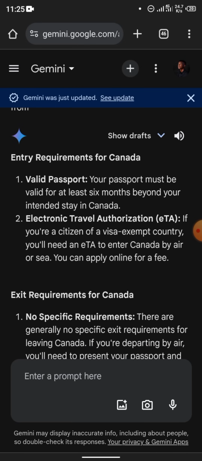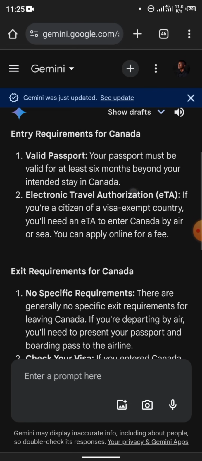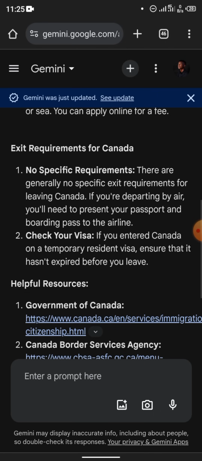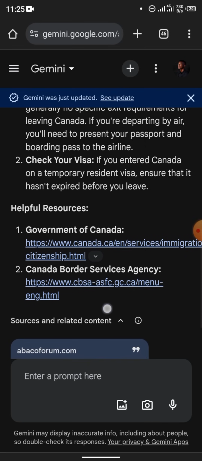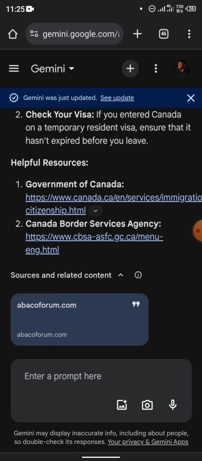You can see valid passport. Your passport must be valid for at least 6 months. Then this ETA, electronic travel authorization. Okay, so exit requirements, no specific requirements. Check your visa. All right. Then for the links, you can see that it has added the 2 links because the milestone said you should create the entry and exit requirement slide, add the list of requirements to it, and include two links to the website under the exit and entry requirements.